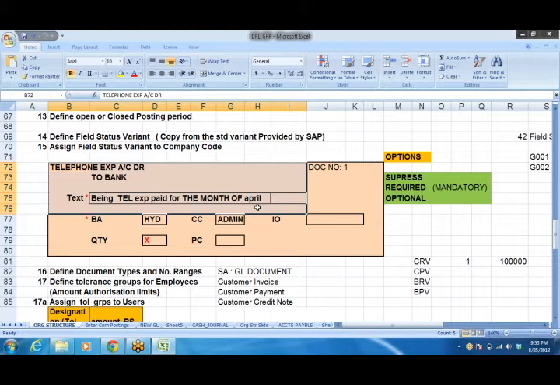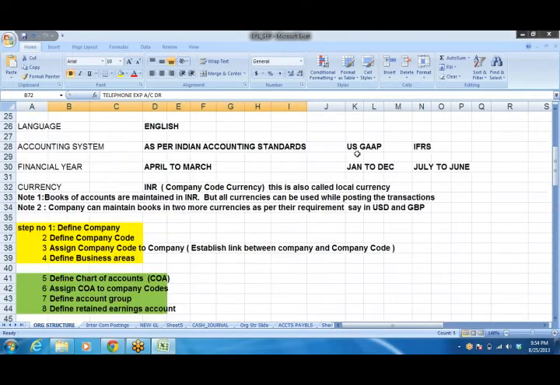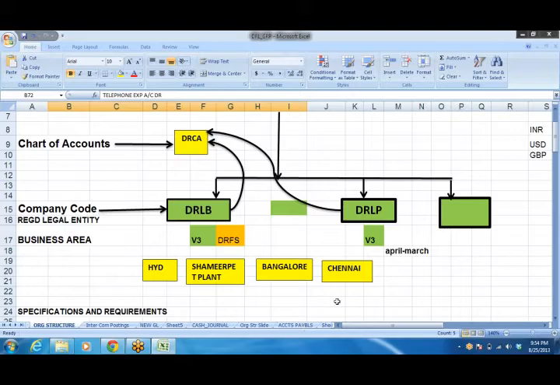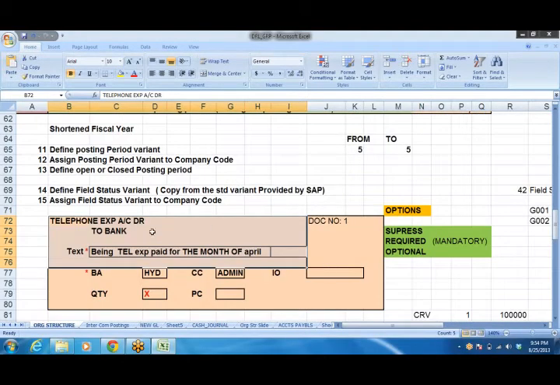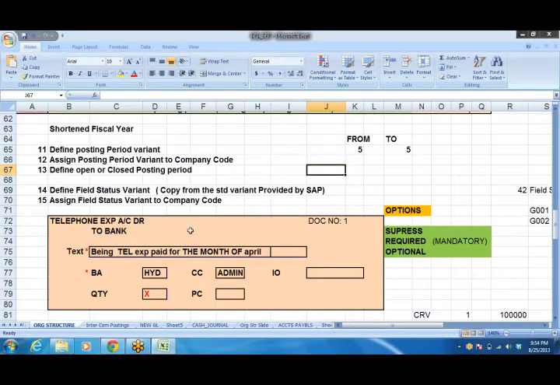But the management wants after the month end, I want to know to which business area this belongs, because I have different business areas here: Hyderabad, Shamirpet, Bangalore, Chennai. So if you post an accounting entry, right, telephone expenses account debit to bank, that will be posted in the general ledger. But at the month end, I want to know to which business area this belongs, right? So I cannot get it. That's why SAP has given one specific requirement, facility rather, right? You can post expenses by business area wise.